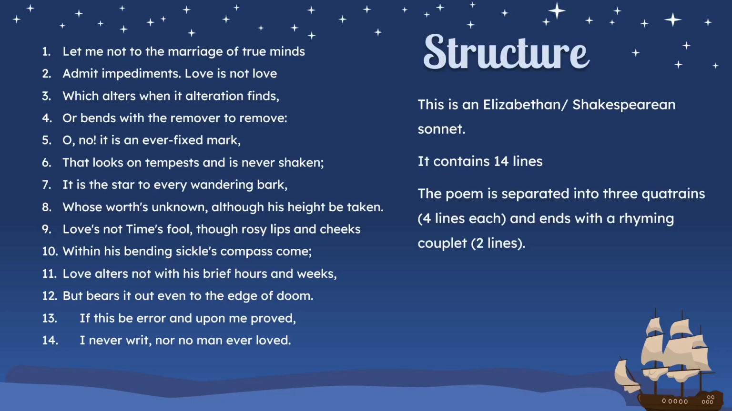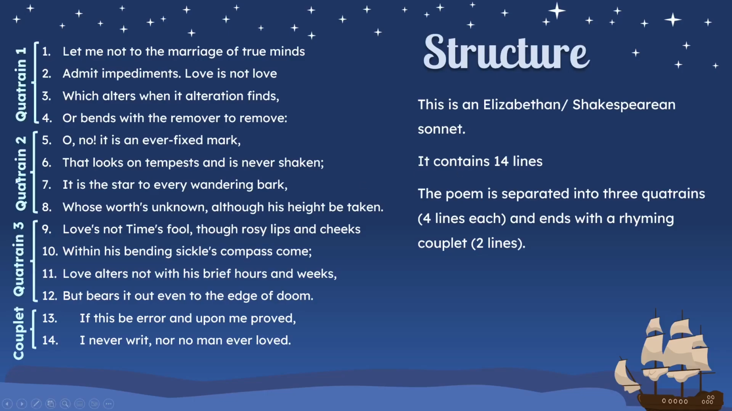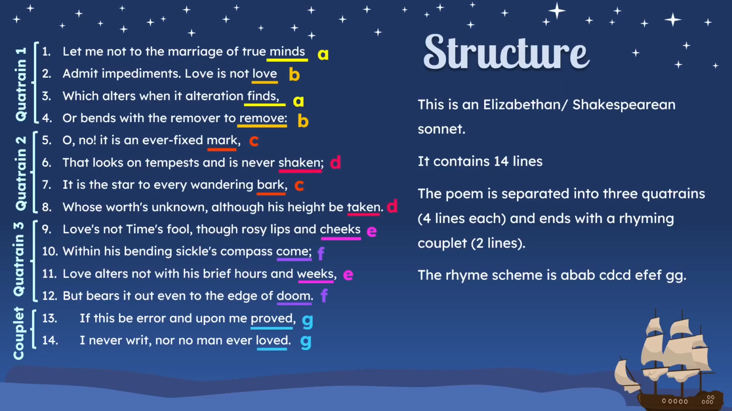The poem is separated into 3 quatrains, which means 4 lines each, and ends with a rhyming couplet, which is 2 lines that rhyme. So here you can see quatrain 1, quatrain 2, 3, and the rhyming couplet at the end. The rhyme scheme of this poem is A B A B, C D C D, E F E F, and ends with G G. So this is also a characteristic of a Shakespearean sonnet, this rhyme scheme. So here you can see how it's split up and which words rhyme with which words.